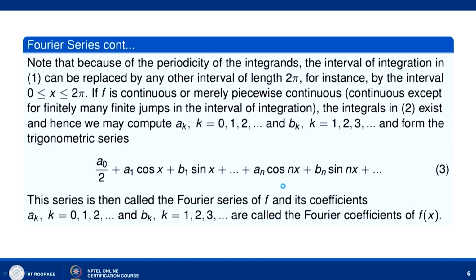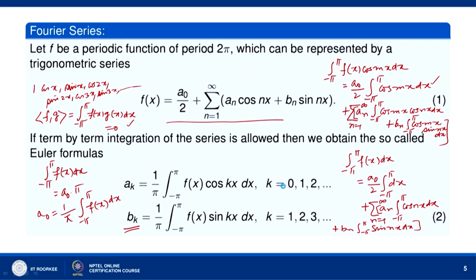Okay. Now, let us see that because of the periodicity of the integrand, f x is 2 pi periodic, cos k x is 2 pi periodic and sin k x is 2 pi periodic. So, f x into cos k x is 2 pi periodic, and f x into sin k x is 2 pi periodic. Therefore, integral over minus pi to pi can be replaced by any integral where the length of the interval is 2 pi. Okay. So, integral over minus pi to pi can be replaced by integral over a to a plus 2 pi, where a is any real number. In particular, we can replace it by integral over 0 to 2 pi.